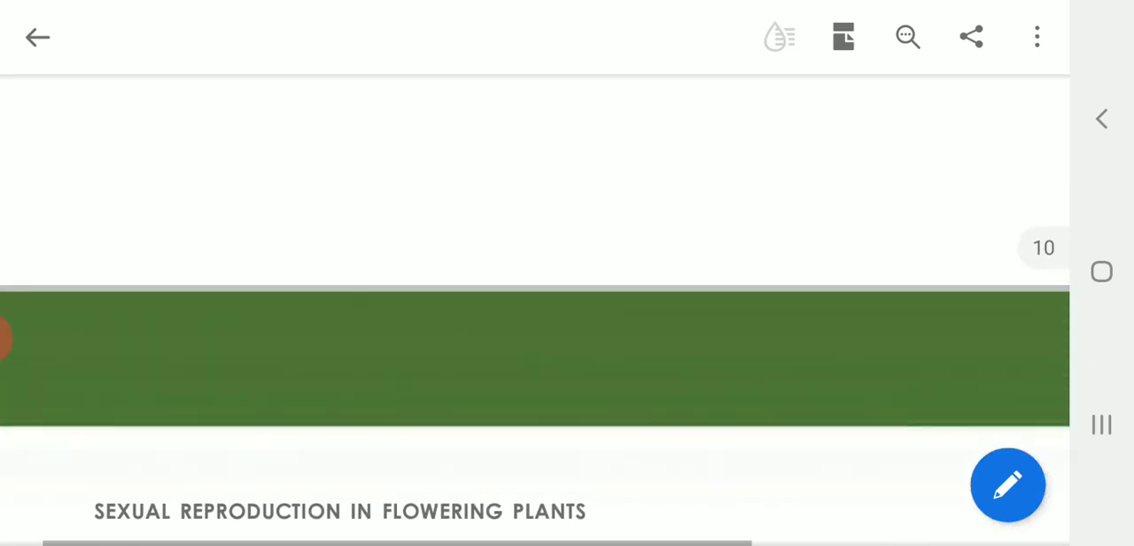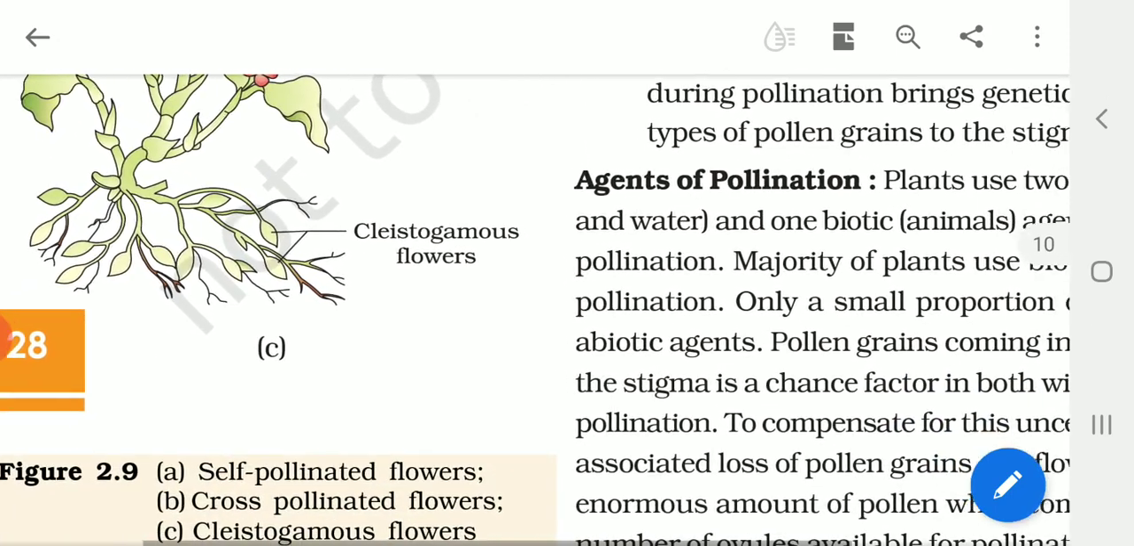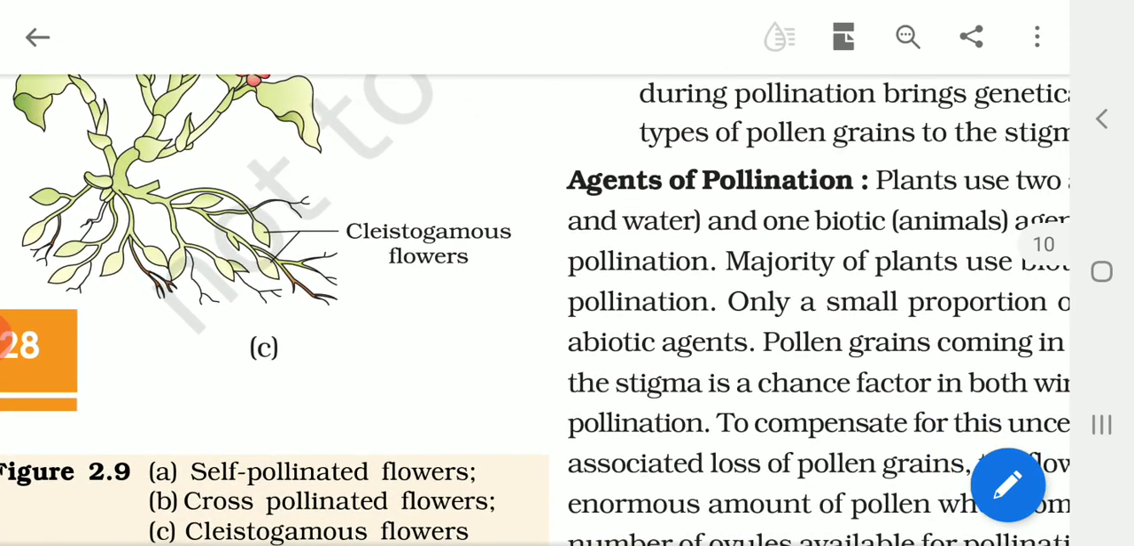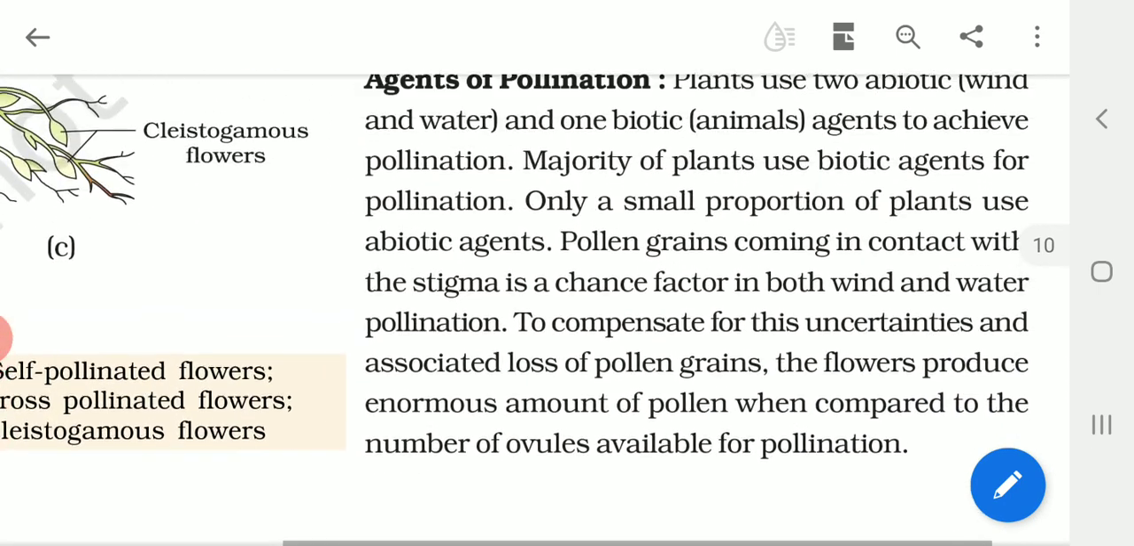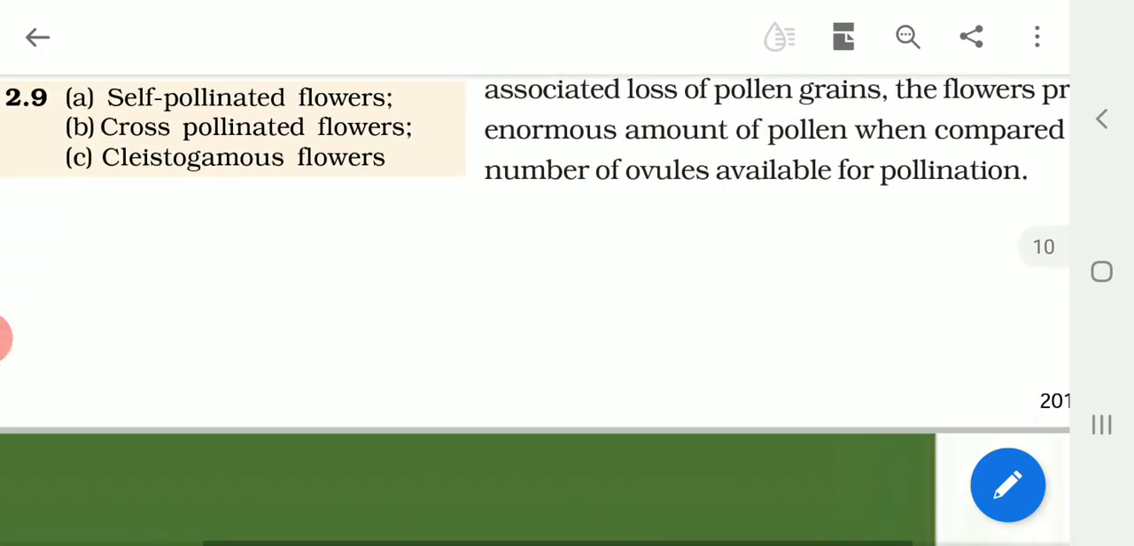Different terms are used depending on how the pollination occurs. If the pollination is by wind, it is called anemophily. If it is by water, it is called hydrophily. By biotic agents, especially insects, we call it entomophily. By birds, it is called ornithophily, and by bats, chiropterophily. So there are different terms used for pollination.